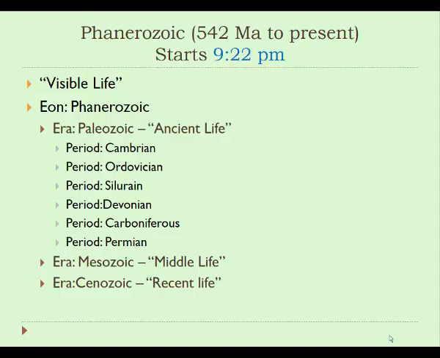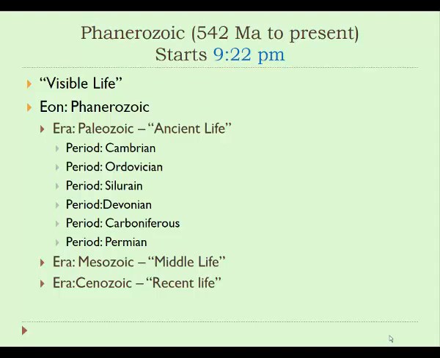The Phanerozoic Eon is the most recent eon in geologic history. It dates back to 542 million years ago and goes all the way up till today. The word Phanerozoic means visible life.